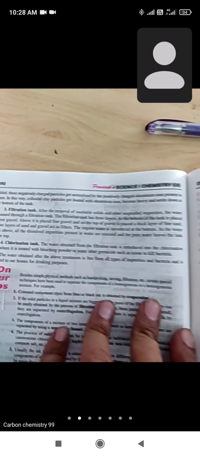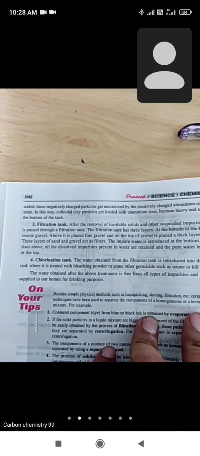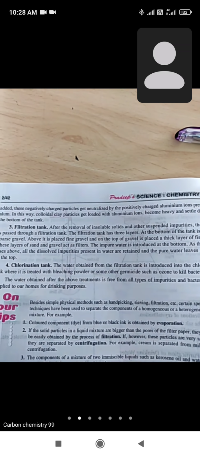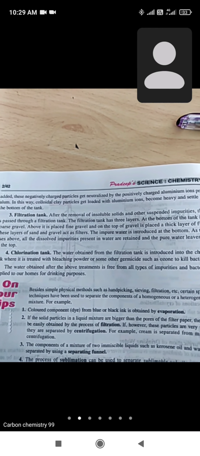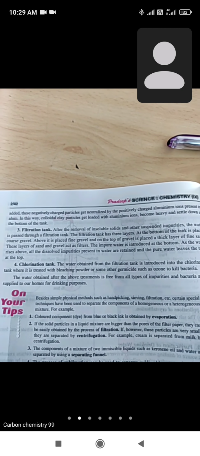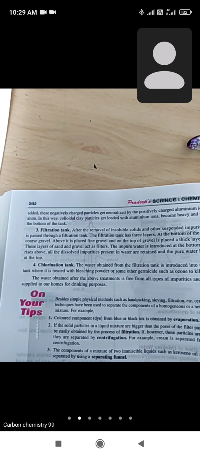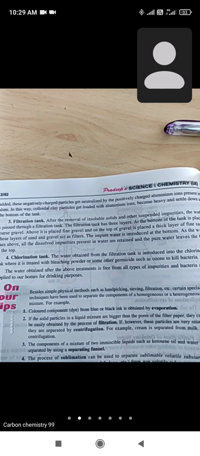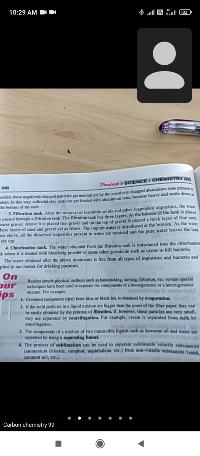After this, these charged particles. Alum is a charged particle, meaning the particles that come out of alum are charged particles. These charged particles get neutralized by reacting with the dust particles, and they allow the particles to settle down at the bottom.